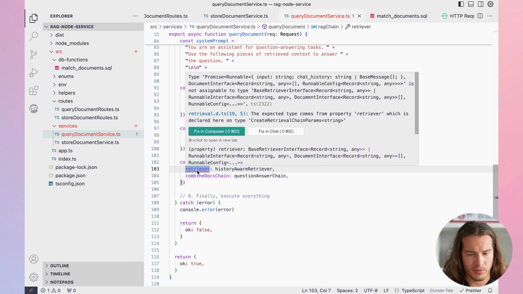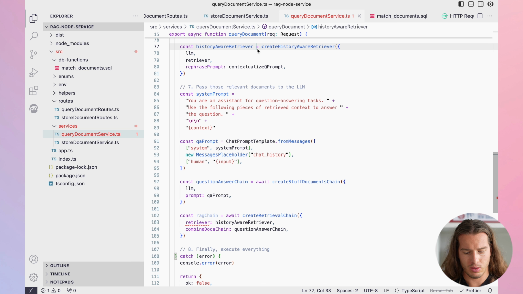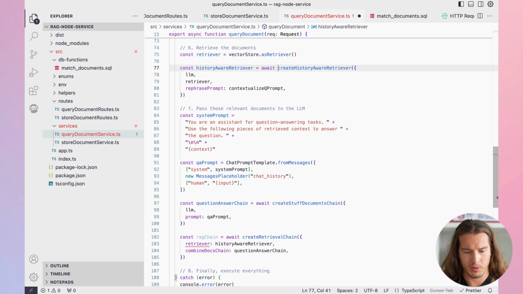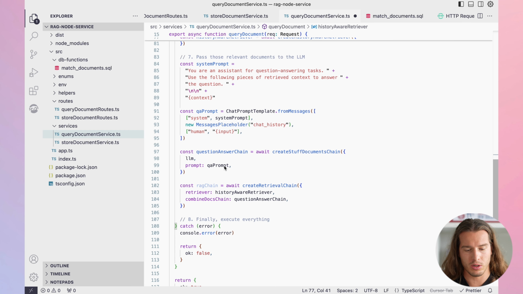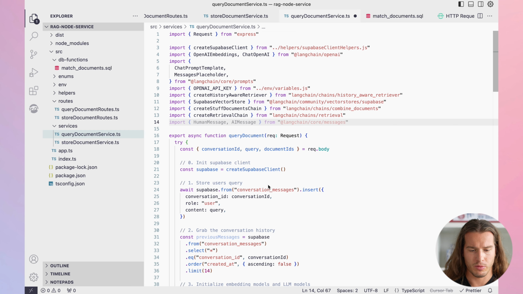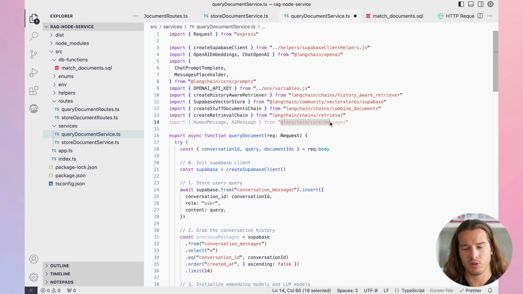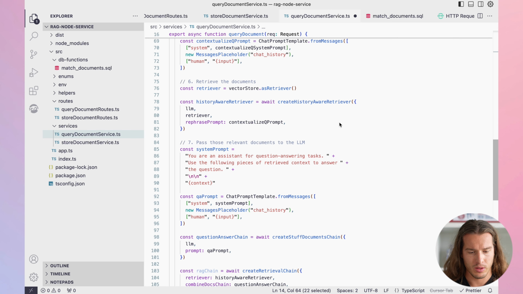And okay, we have this TypeScript error, which basically says that we did not await it. So if we await it, the error should be gone. Now let's again grab our history for our final execution. So we have human message and AI message. We're importing it from LangChain core messages.